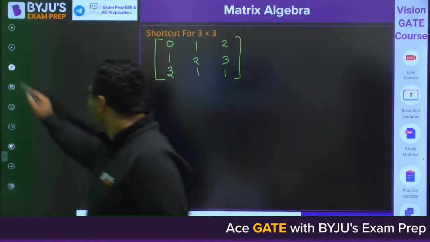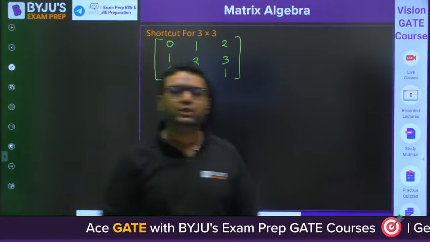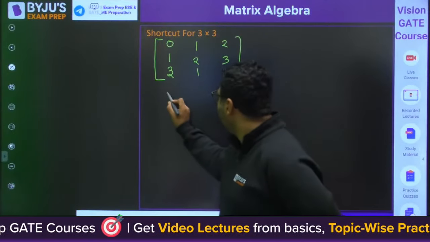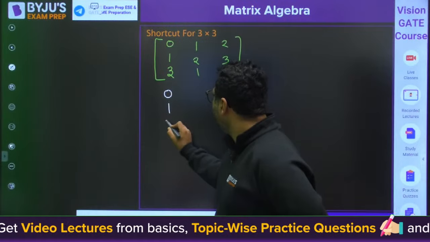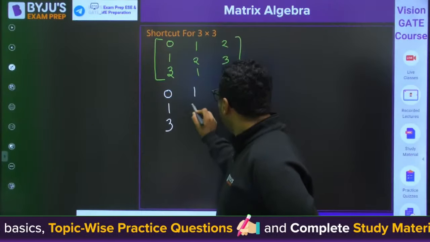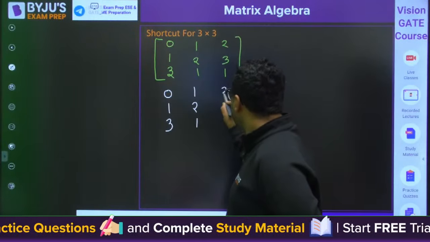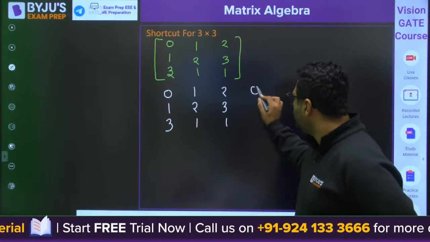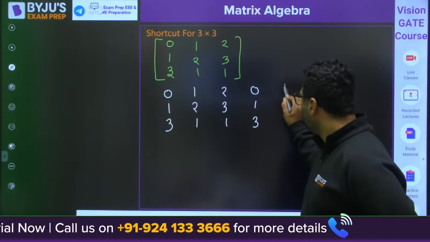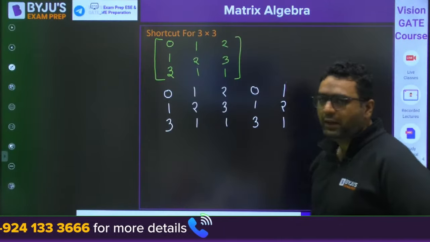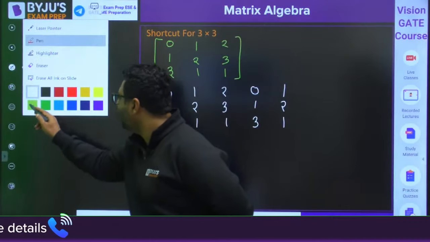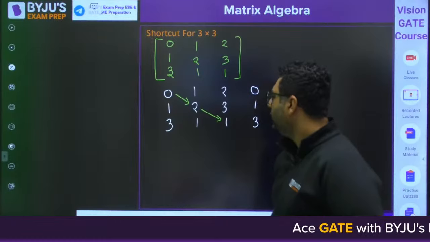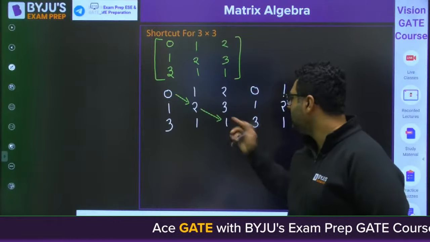Okay. So my dear, do you remember I have told you a shortcut to find out the determinant? For finding out the determinant, what you were doing? 0 1 3, 1 2 1, 2 3 1, and you were repeating the next two rows, 0 1 3, 1 2 1, and then I told you to find out the determinant, you are going like this first. It is coming out to be 0.